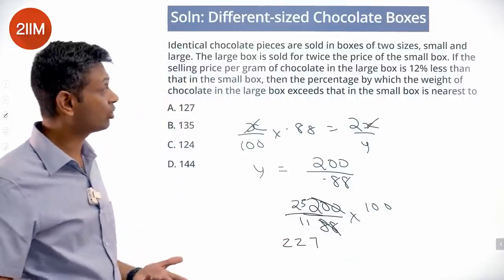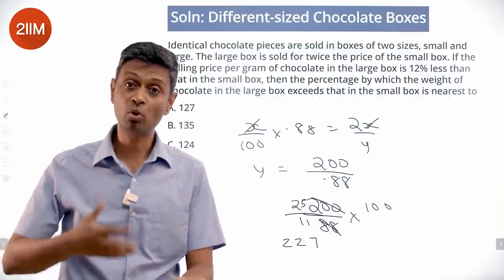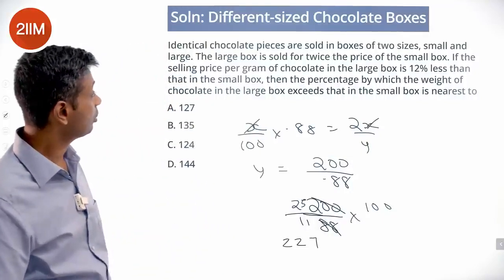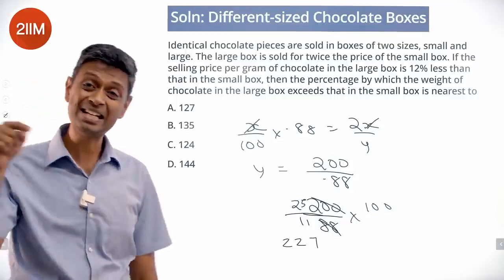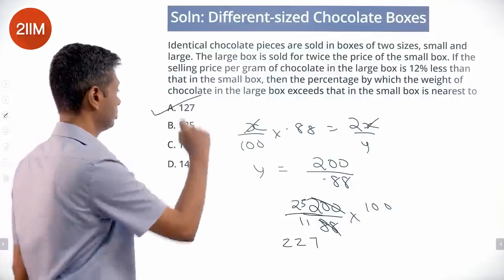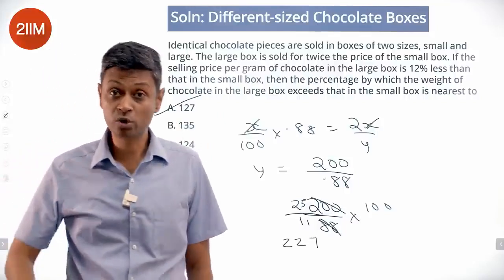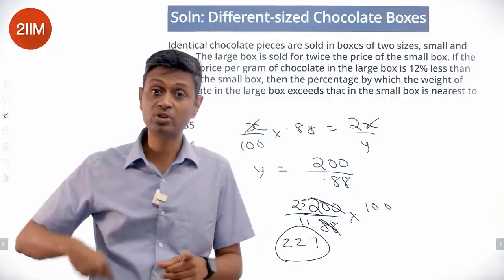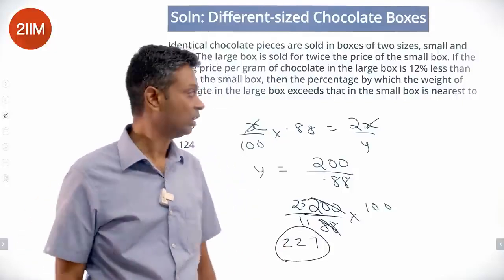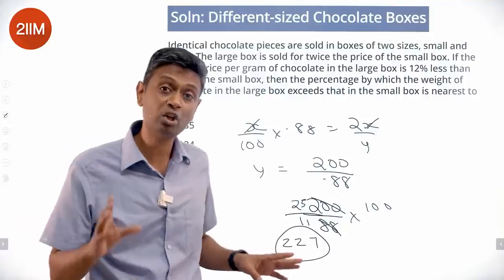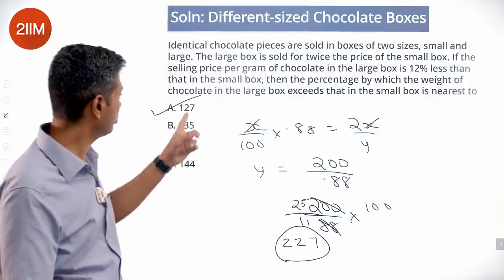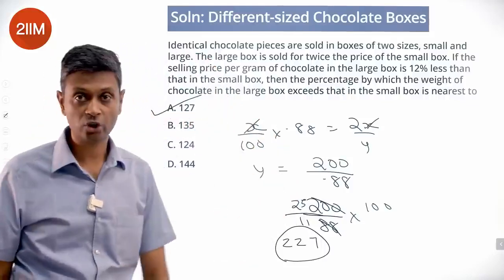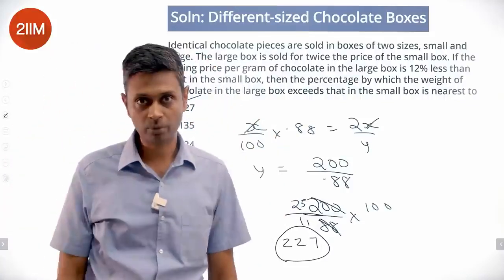So the large box is 2.27 times the small box. Wait, so by what percentage? The percentage by which the weight of the chocolate in the large box exceeds that of the small box is 127%. This question, I made a huge blunder. I found the answer to be 227. I didn't find it in the choices and then kept doing the question over and over again, which is a shame really, because this is 227% of the weight in the small box, or 127% more. I think they missed a trick by not including 227 in the choices. I would have marked that straight away and got a -1 for myself.